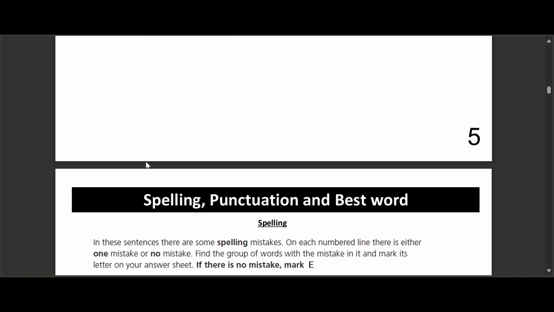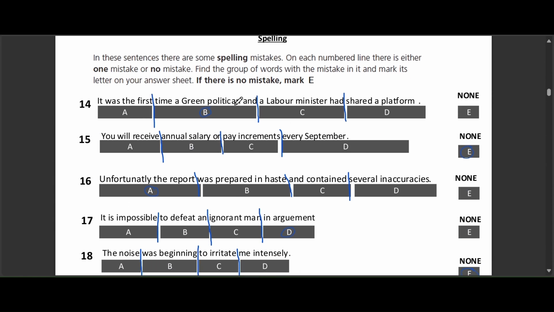Question 14. It was the first time a Green politician and a Labour minister had shared a platform. We need to find where the mistake is, and we have these options: A, B, C, D, and E, which means no mistake. The correct answer is option B. Did you notice anything strange? Yes, the word politician is spelled wrong. It should be politician, so the mistake is in group B.